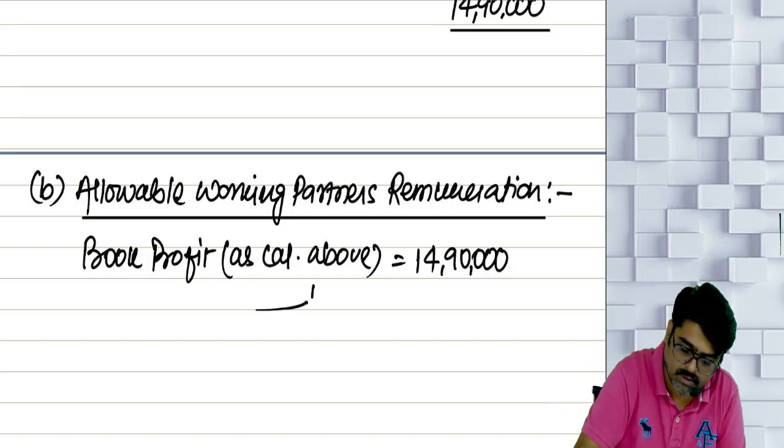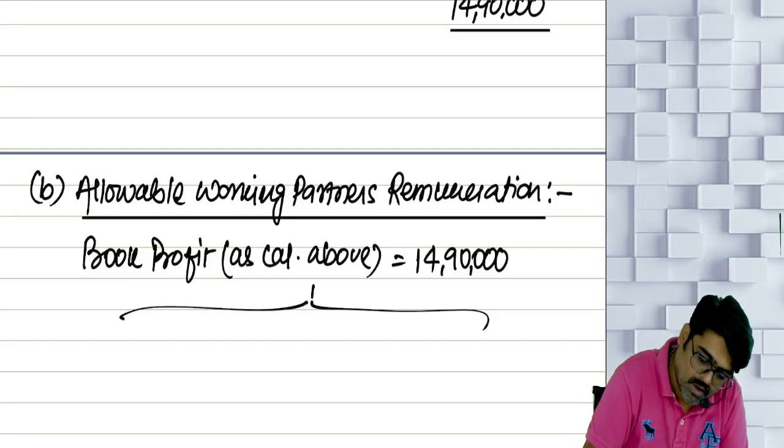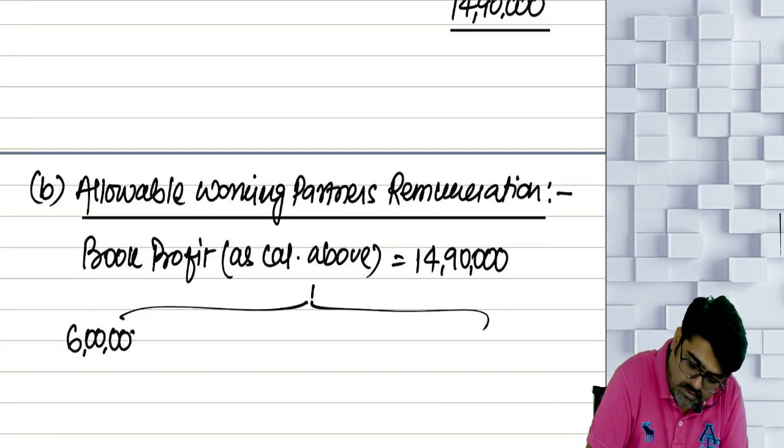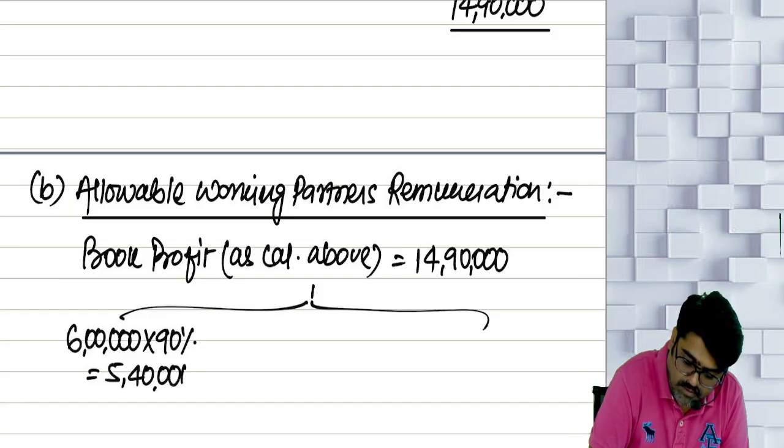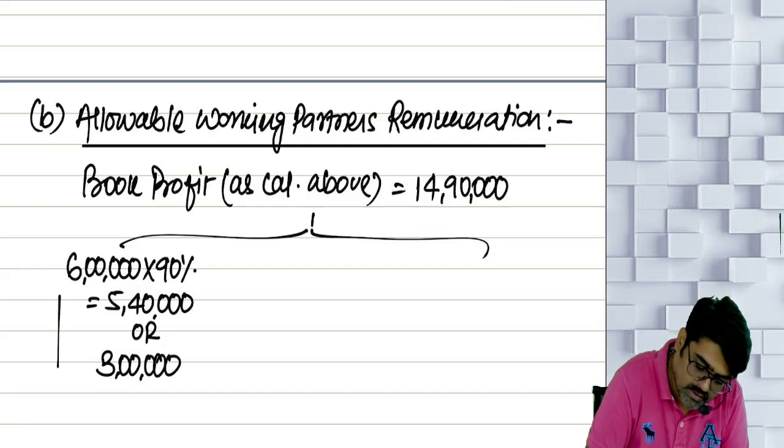See, if you want to present it like this, you can present it. But what I usually do, I make a small chart like this. It is easy to understand. Okay, no? On 6 lakh rupees, you are going to calculate 90%. That is 5 lakh 40. This 5 lakh 40 or 3 lakhs, whichever is higher.